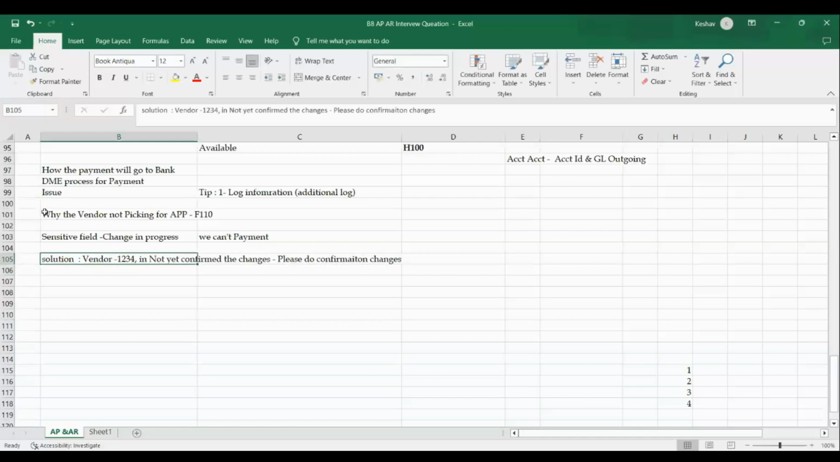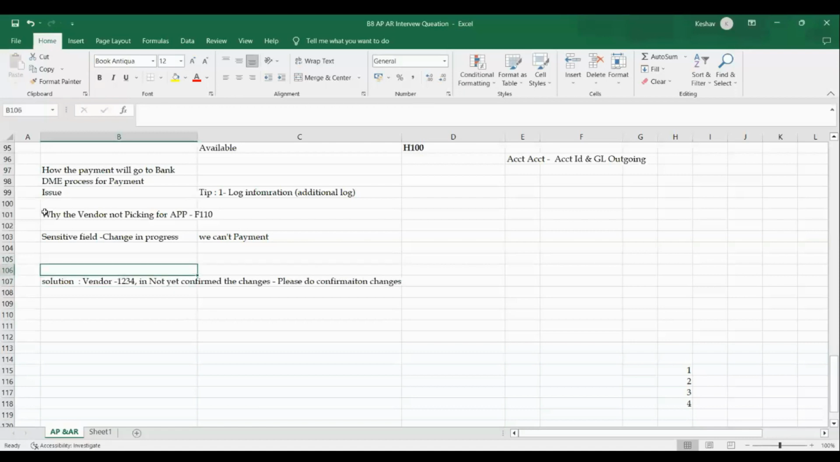This way we find the root cause. What is the root cause? I forgot to tell you one thing. What is the root cause first? For every issue there is a cause. Here our root cause is the sensitive field. It is activated. That is the reason we are not able to make a payment. This is the root cause for it.